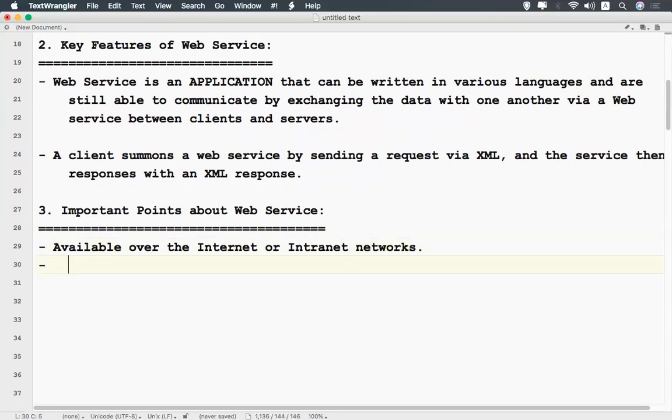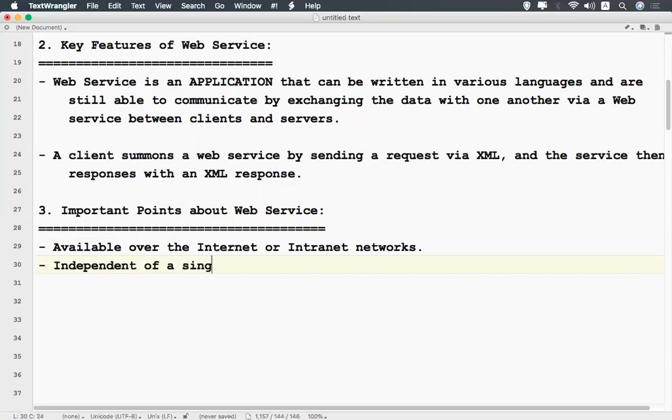Okay, and then independent of a single operating system or programming language, means it will not depend upon any operating system or any programming language. We can say it is platform independent and language independent.